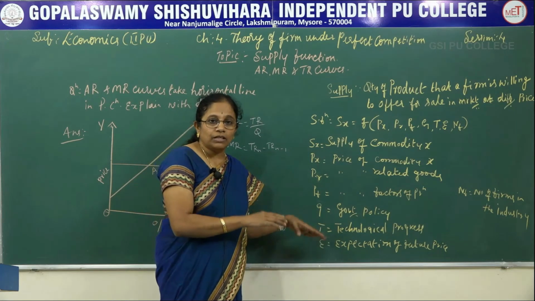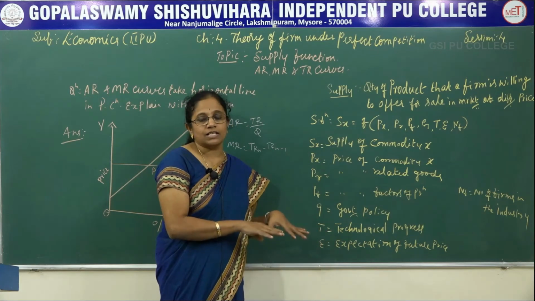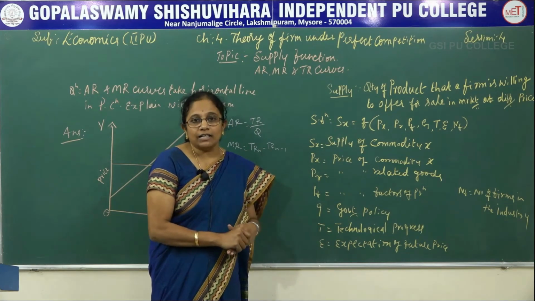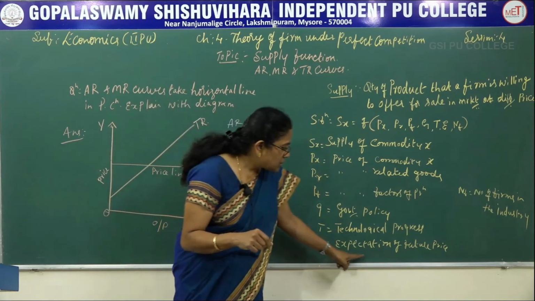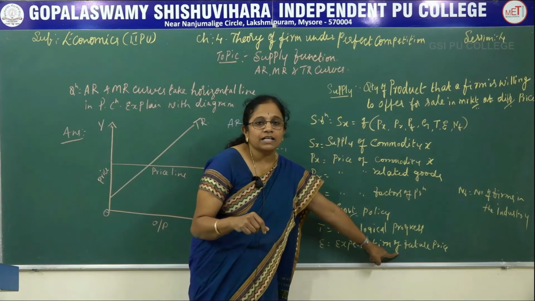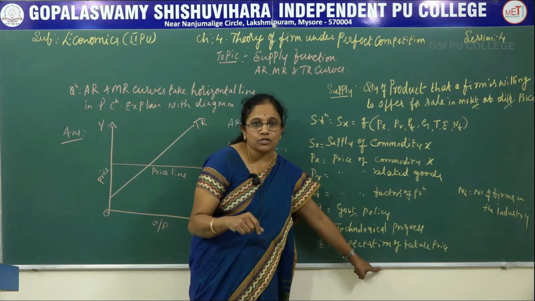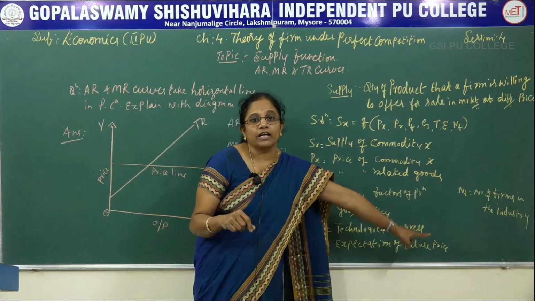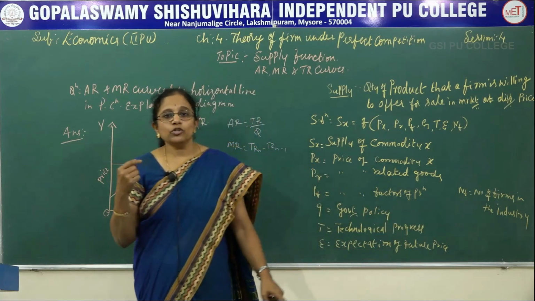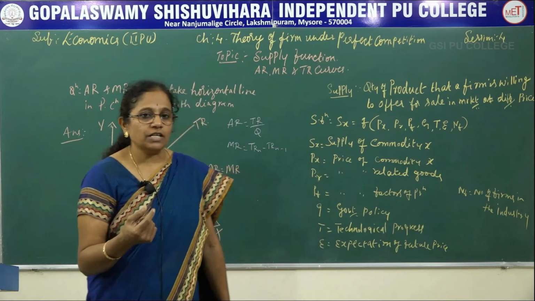So I will keep today's things in the godown, and I will not sell in the market, I will abstain. So this is expectation of future price, because if I sell 10 products for 10 rupees today, instead next year I can sell only 5 products for 20-25 rupees, so that I am going to be benefited more.